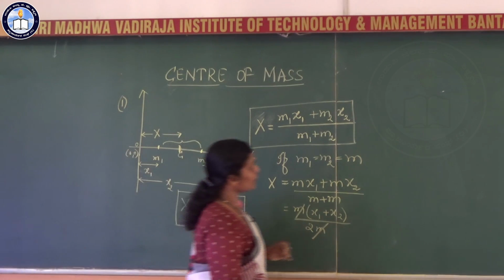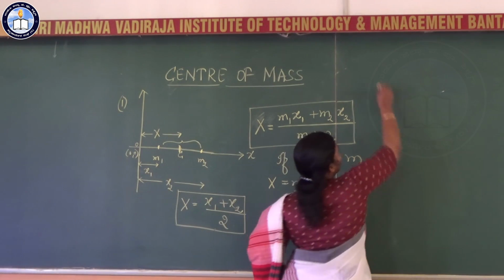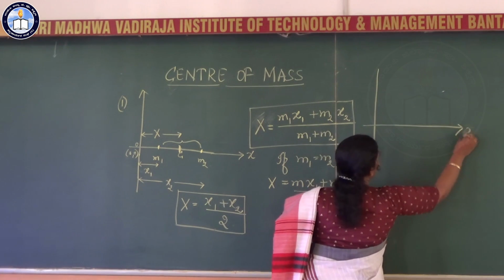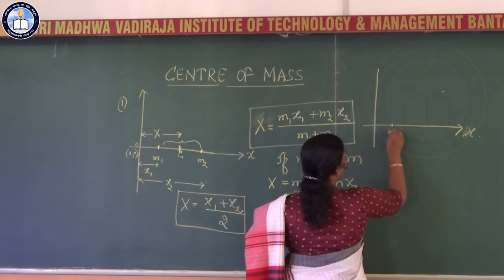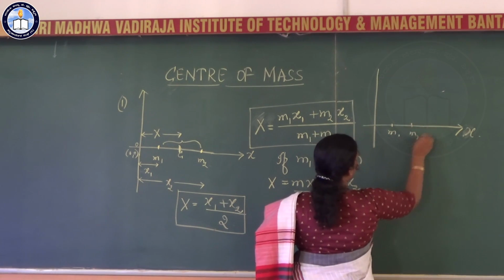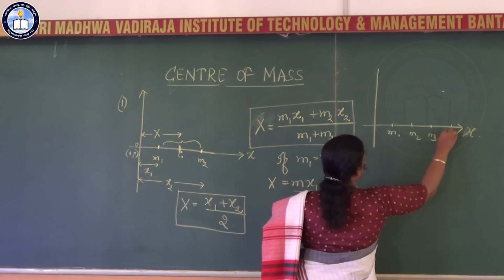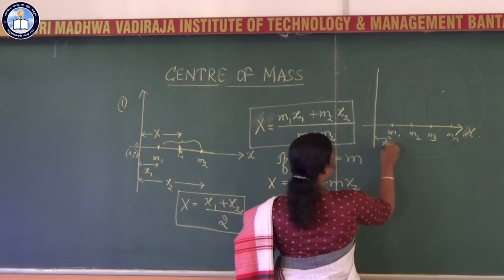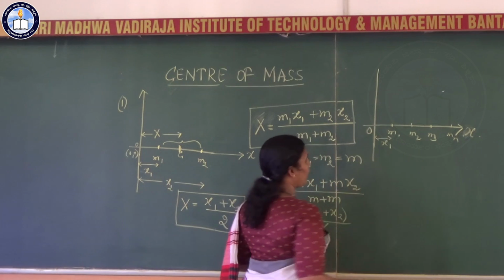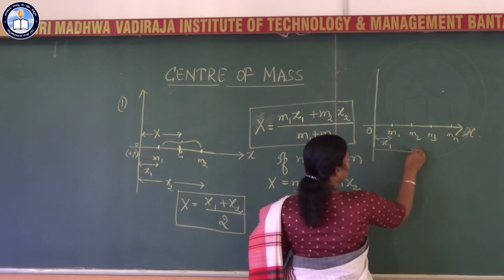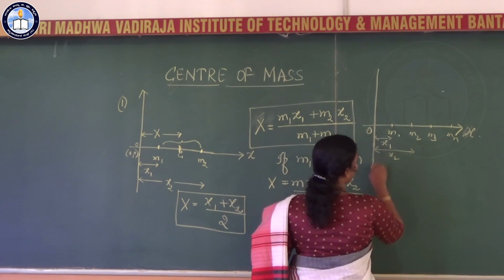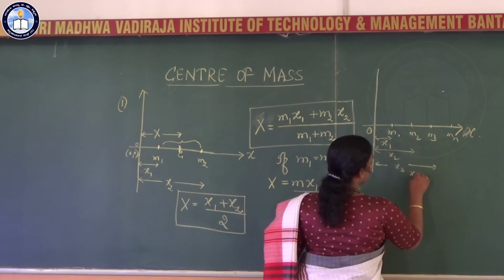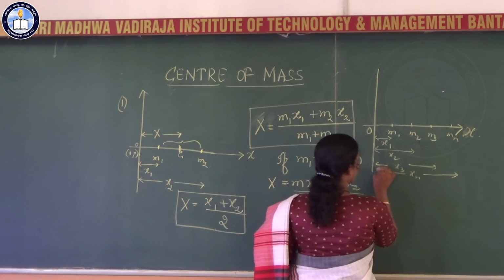I will consider a system of n particles along the x-axis. N particles, it can have m1, m2, m3 up to some mn. They are at a distance from the origin, at distances x1, x2, x3 up to some distance xn.